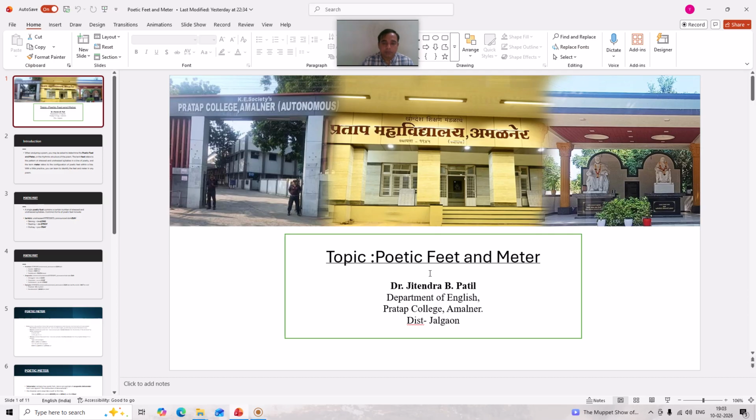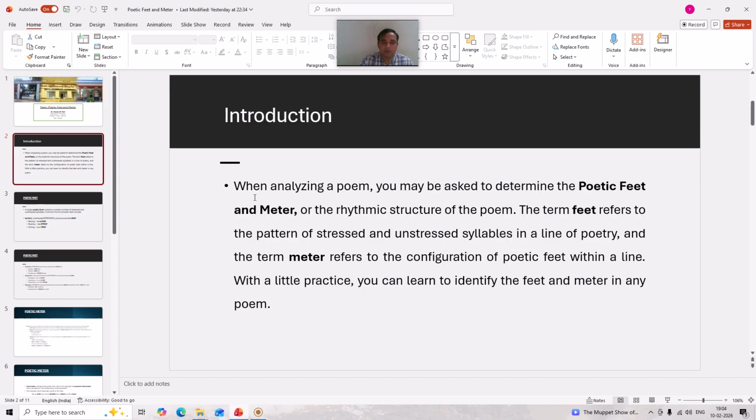And the most important aspect of poetic language or verse is that it follows certain poetic feet and meter. So, in order to understand what poetic feet and meter is, let us see what it is. When we analyze a poem, you may be asked to determine poetic feet and meter or the rhythmic structure of the poem.